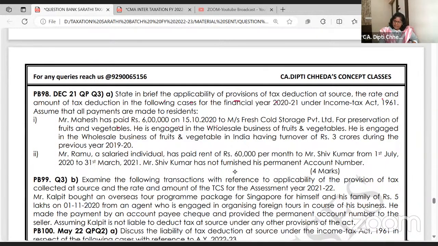हाँ, 194C. मैंने बोला था ना, cold storage doesn't come in rent, it comes in this. So 194C, 6 lakhs का 2%. अच्छा, why is it 2%, dear students? हाँ, 6 lakhs का 2%, 12,000. Why 2%? Because Mahesh is paying to not an individual or HUF, but it's a private limited.